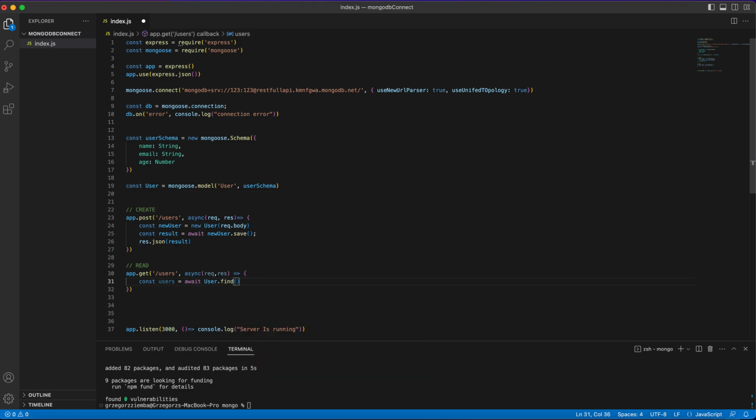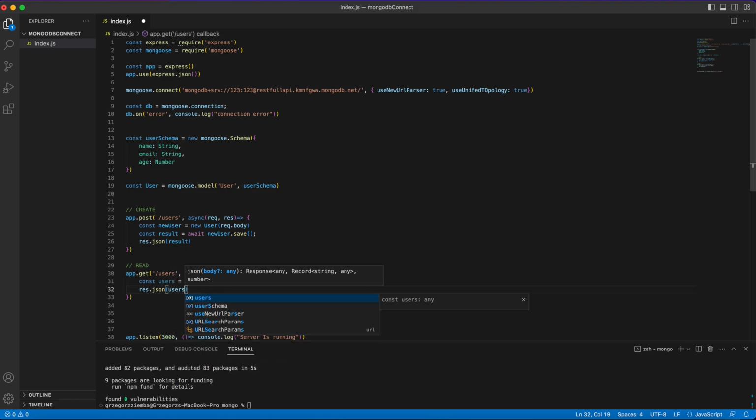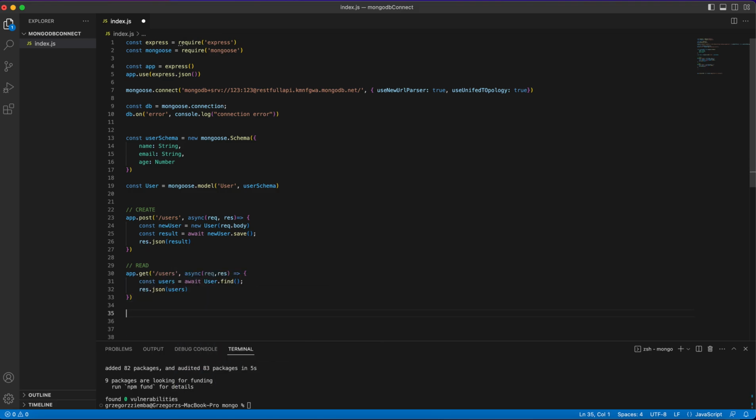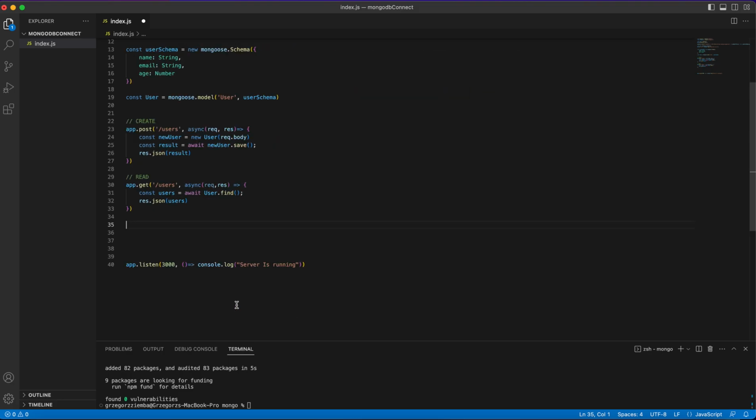And with that, we will find all of the users. So we have to only send a response with our users. And we've got the users that we just created at first. So right there, we create and we save our user to our database. We get the users that we have in our database.